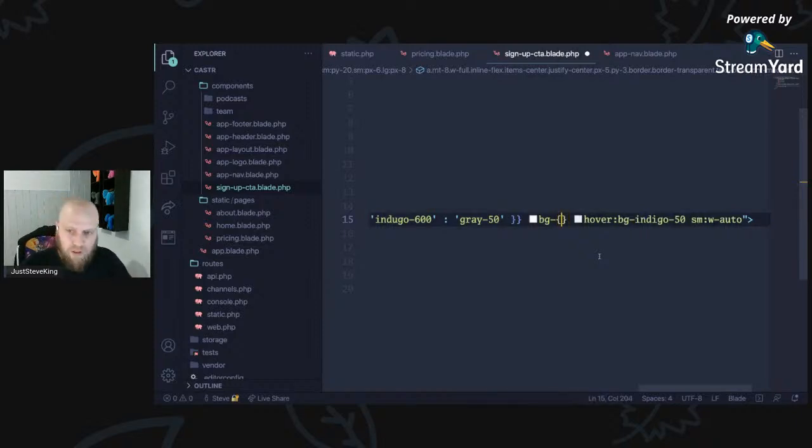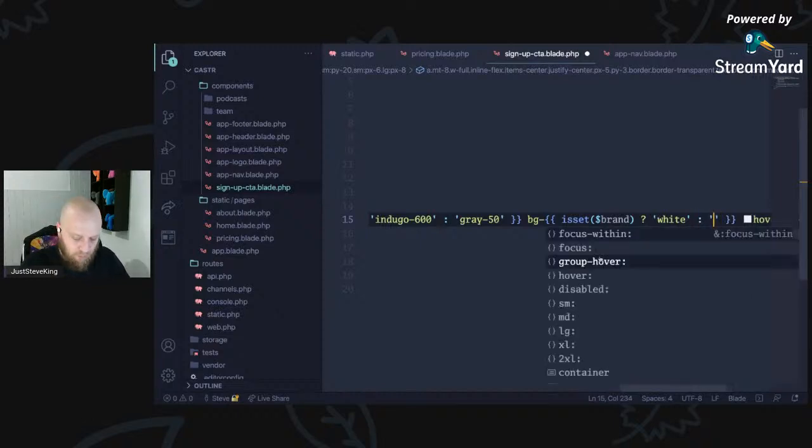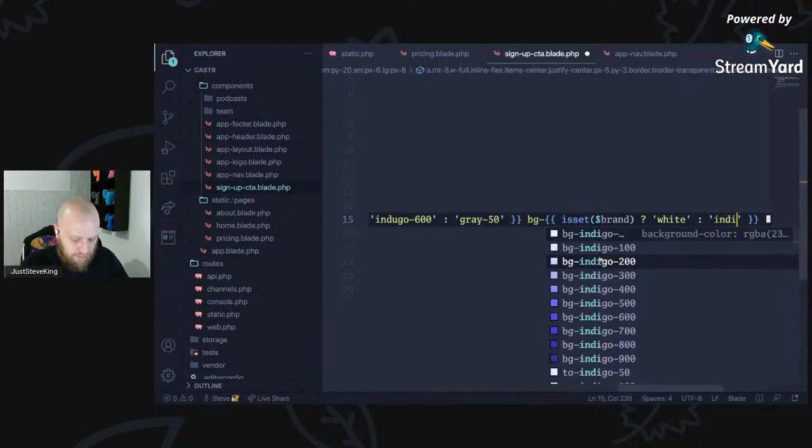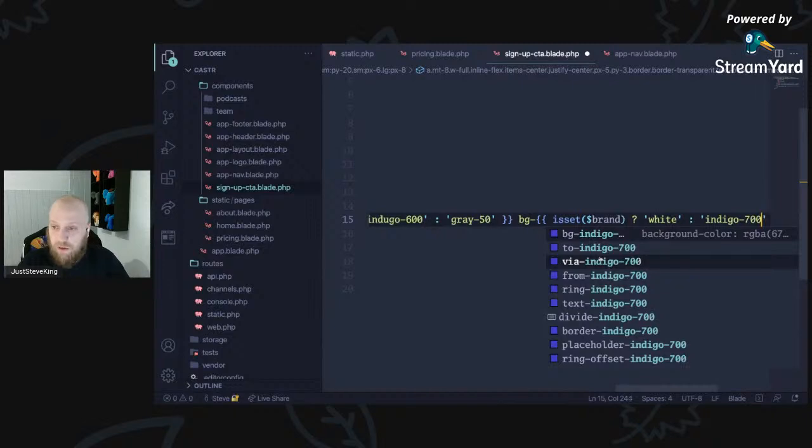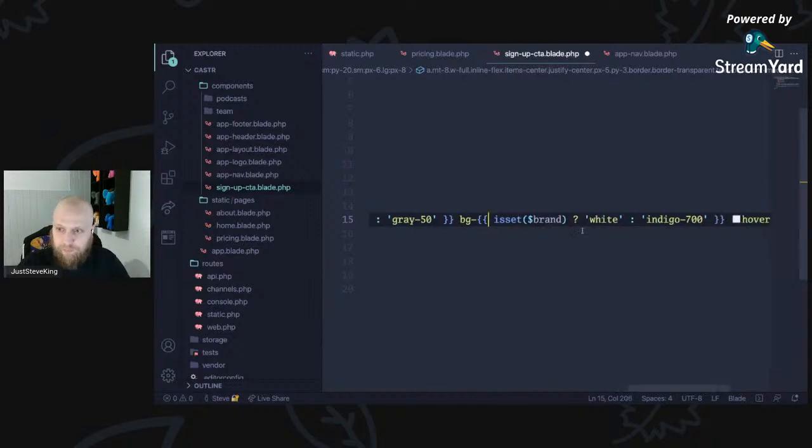So our background is going to be, if brand is passed in, then we want this one to be background white. Otherwise, we want the background to be indigo 700. And then hover background.